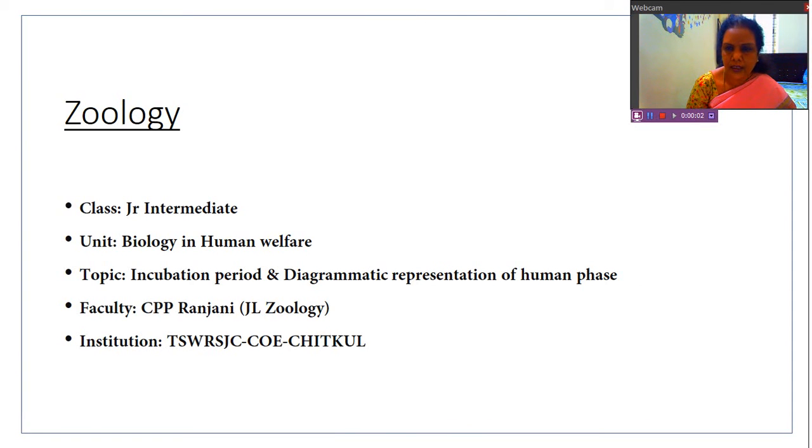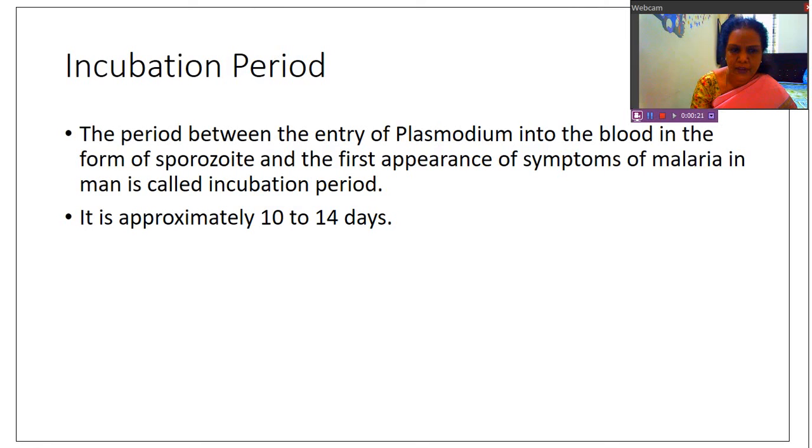Hello students, let us continue our lesson, that is Plasmodium vivax. We are studying about Plasmodium vivax life cycle in man, that is human phase. So after the completion of erythrocytic cycle, there will be symptoms of the disease in the patient, which is called as incubation period. The time taken for the appearance of symptoms, that is chills and fever, is called as incubation period. It is approximately 10 to 14 days.